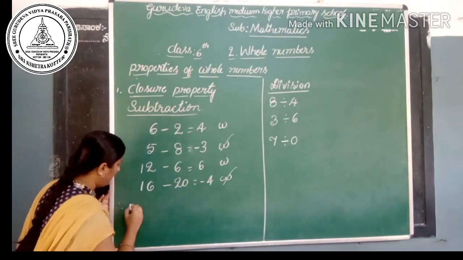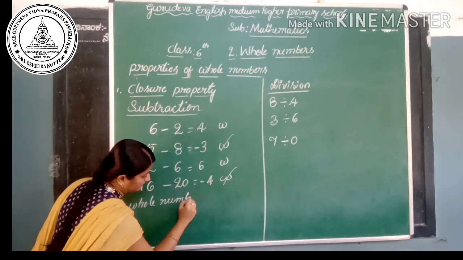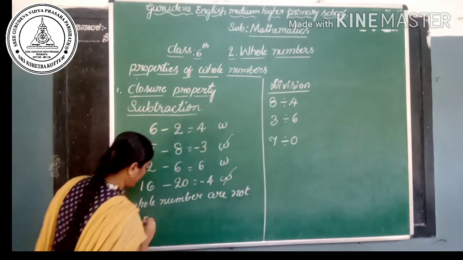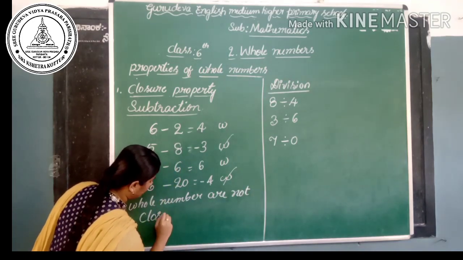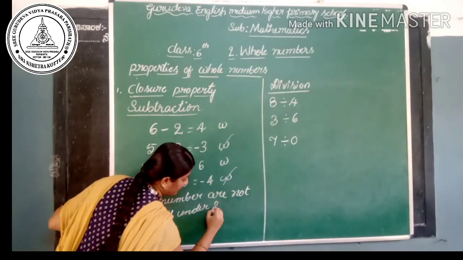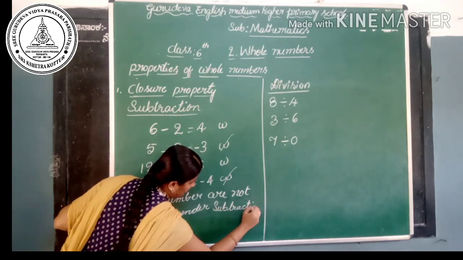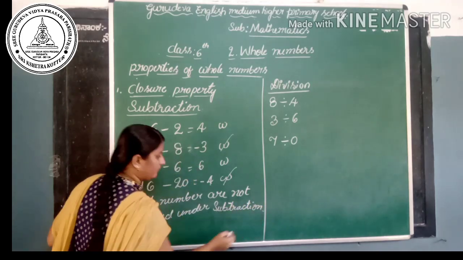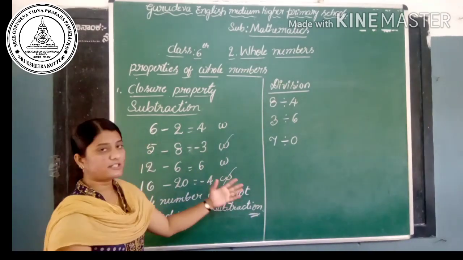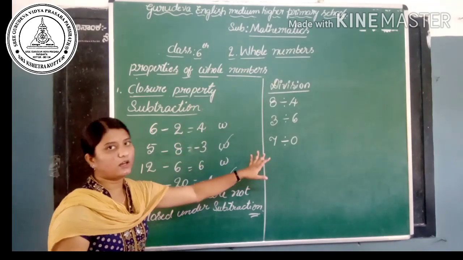Therefore, whole numbers are not closed under subtraction. Okay, is it clear? Let's check the division, whether the whole numbers are closed under division or not.